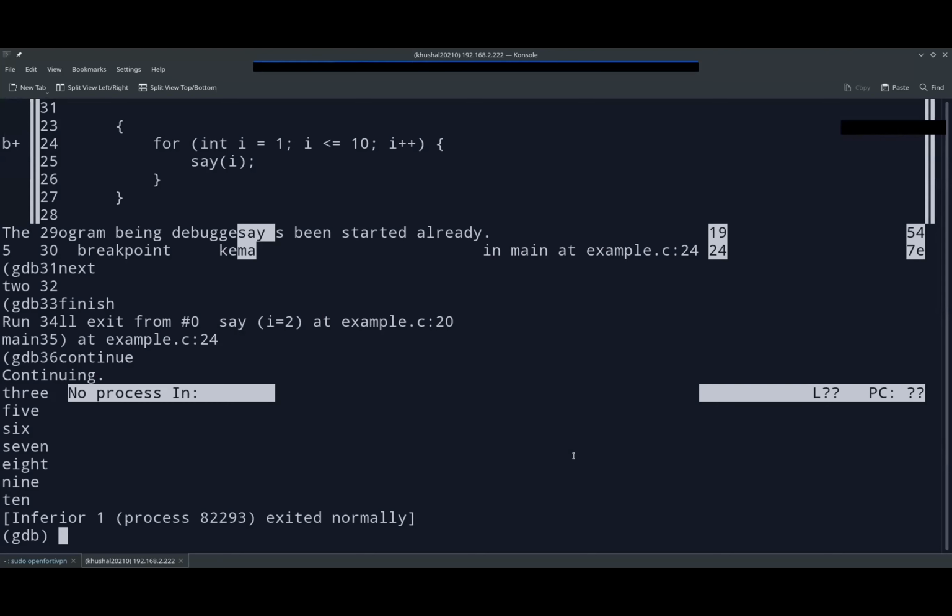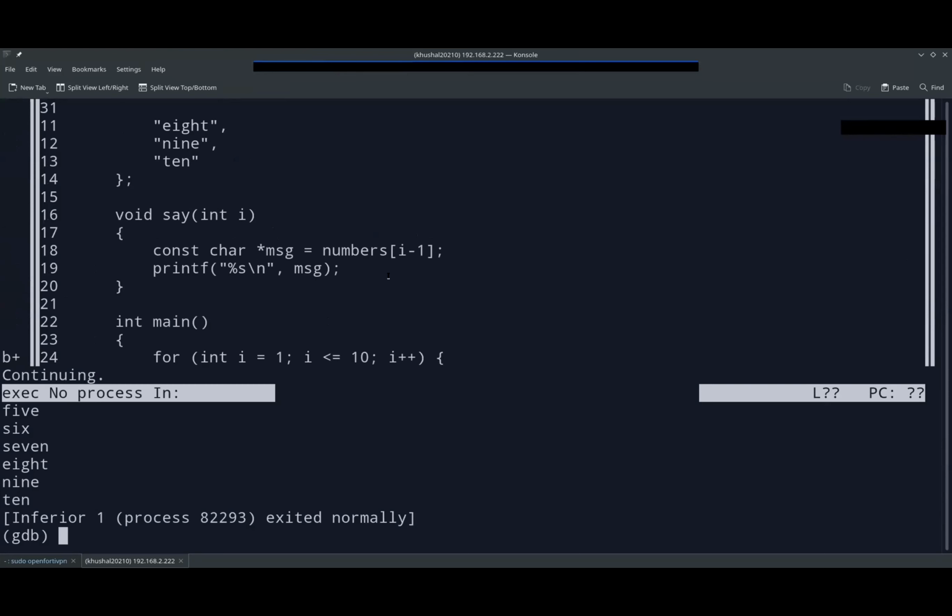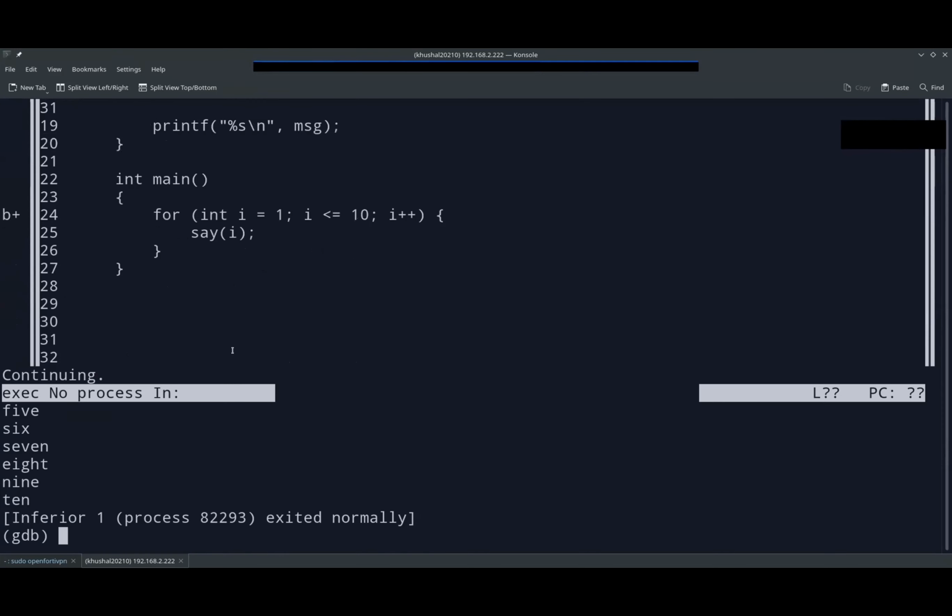So let's look at this. Most of the things we did, you could have done with the printf function also, except the next and step. You could not have gone step by step using printf, but most of the other things, like printing variables or where you are at, you could have done with printf also. Why use a debugger, right? So there are higher order things, something like layout split.